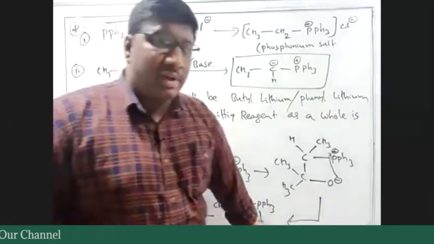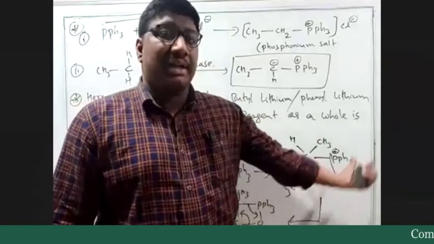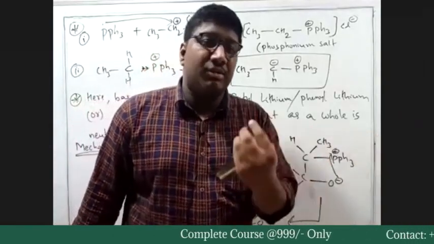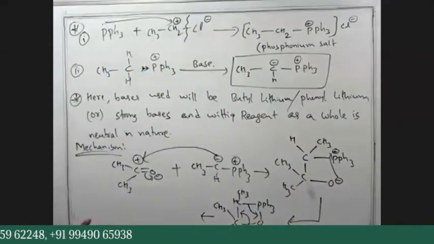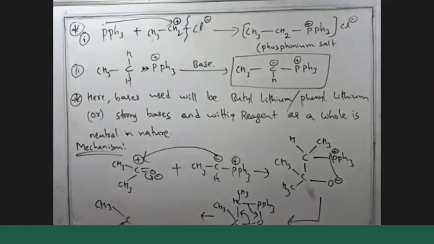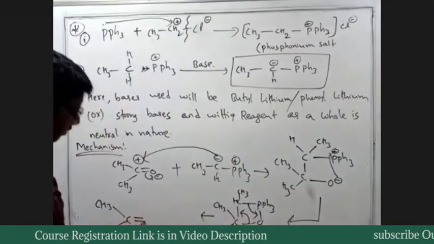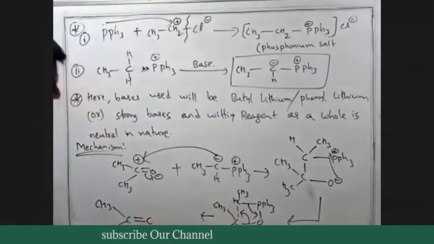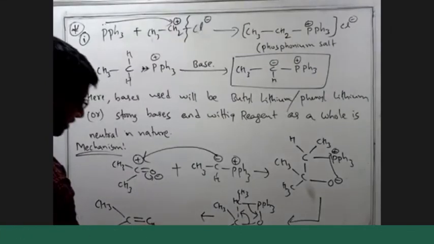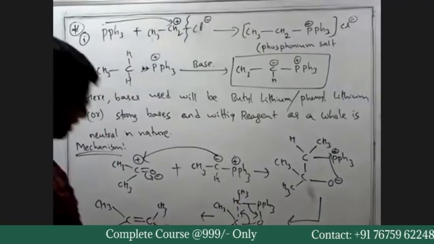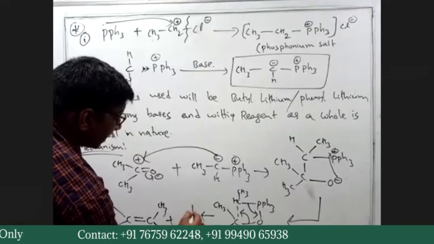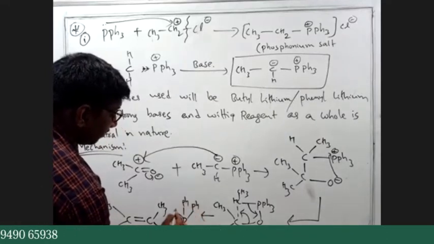So why is this step initiated? The four-member ring structure is formed because positive and negative charges are present. But that four-member ring structure will be cleaved immediately. CH3, CH3, so we have a double bond here. This double bond is attached with this carbon, which is attached with hydrogen and CH3. And Ph3P double bond O will be formed.